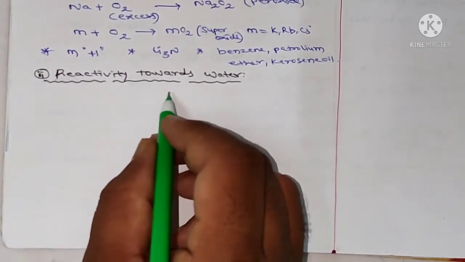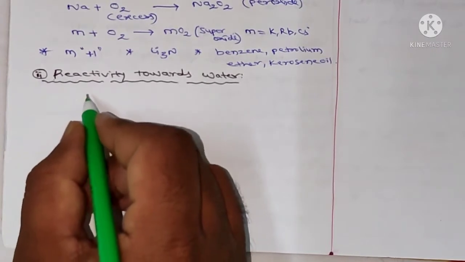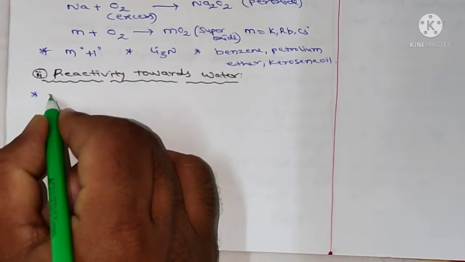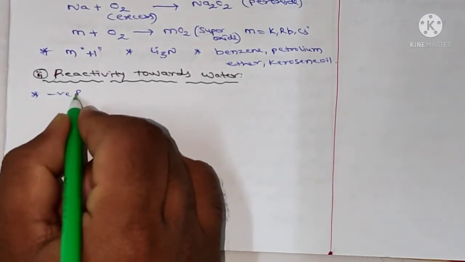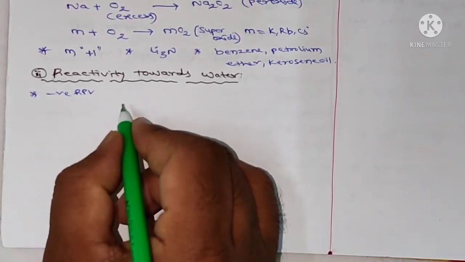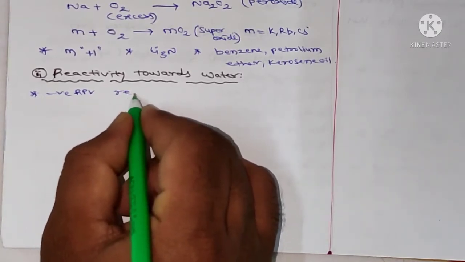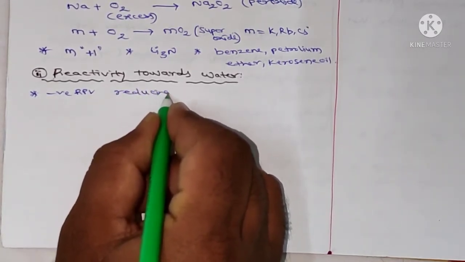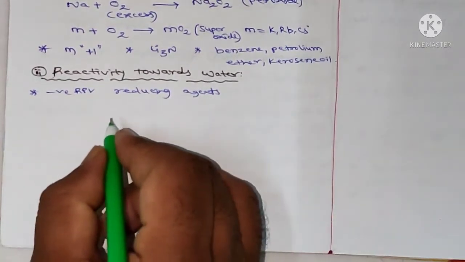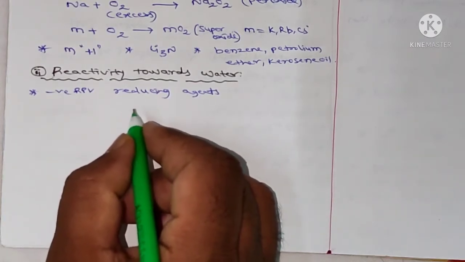Next, the second one: reactivity towards water. The alkali metals have large negative reduction potential values, so they act as better reducing agents. They react with water to form hydroxides and H2 gas.